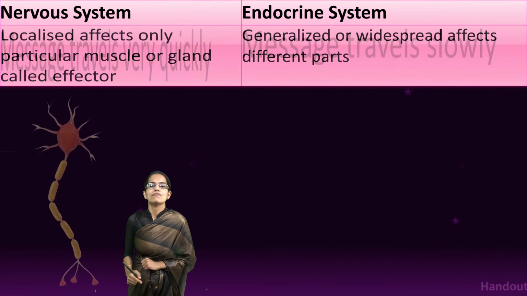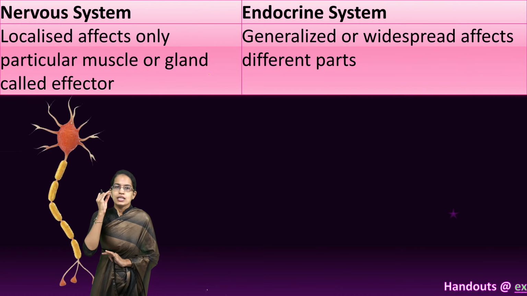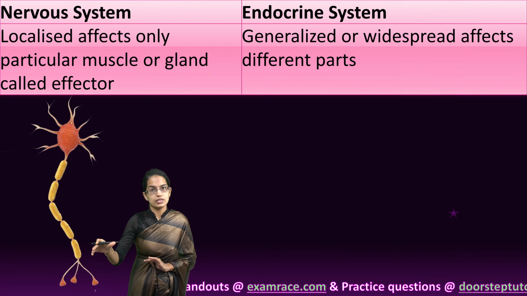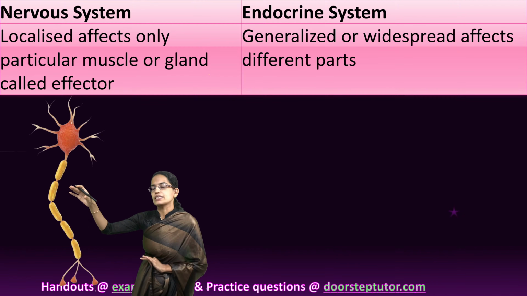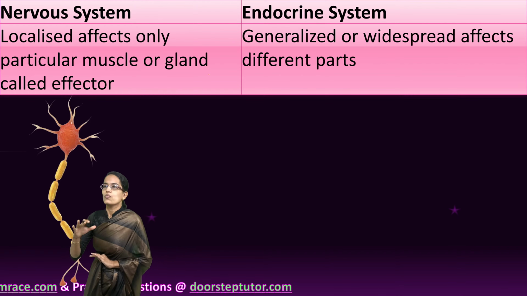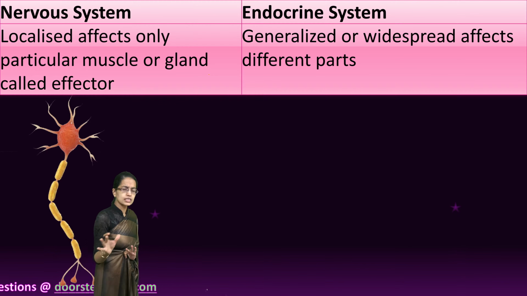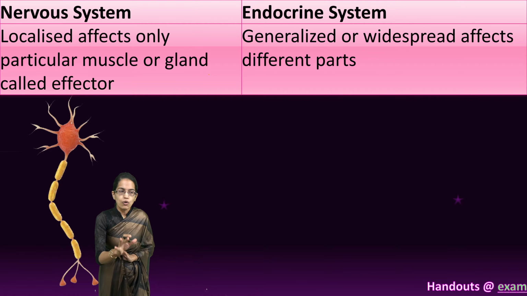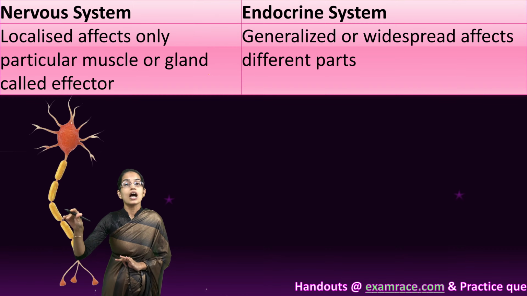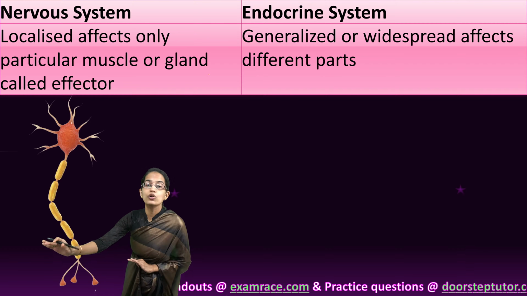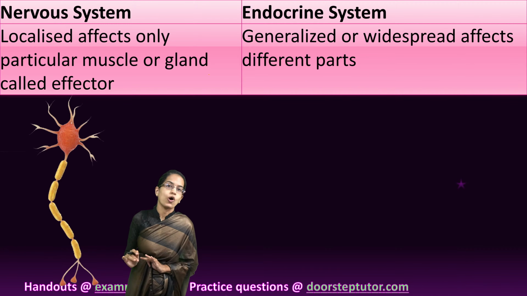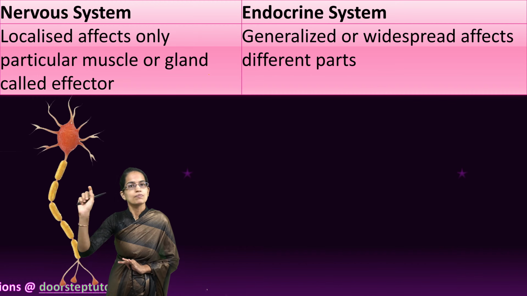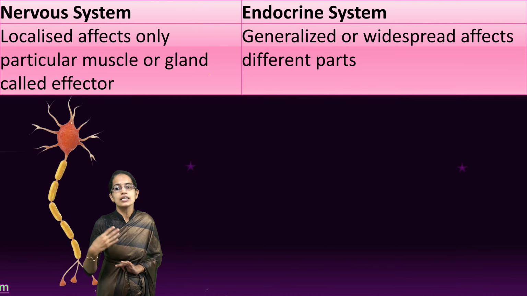The next important difference that we need to understand is, since in an endocrine system, we have target organs that are affected, it affects different parts of the body. So we can say it is more or less generalized, widespread. The single result can be seen on different organs. However, in nervous system, the results are localized. I would just remove my hand. I won't move myself just because the plate was hot. I would remove my hand. So the effects are localized, affecting the specific muscle, the specific organ that is affected.